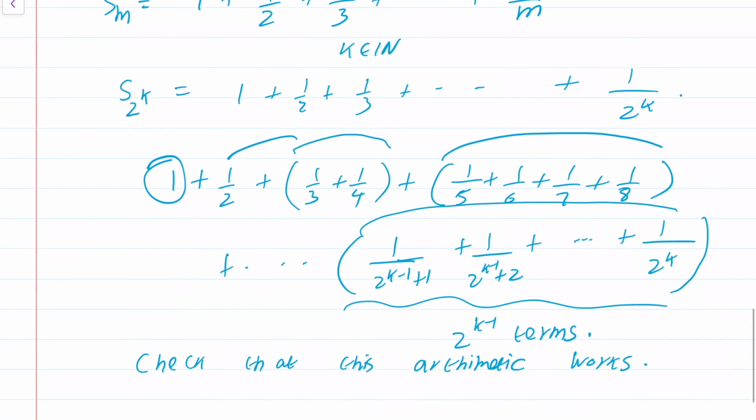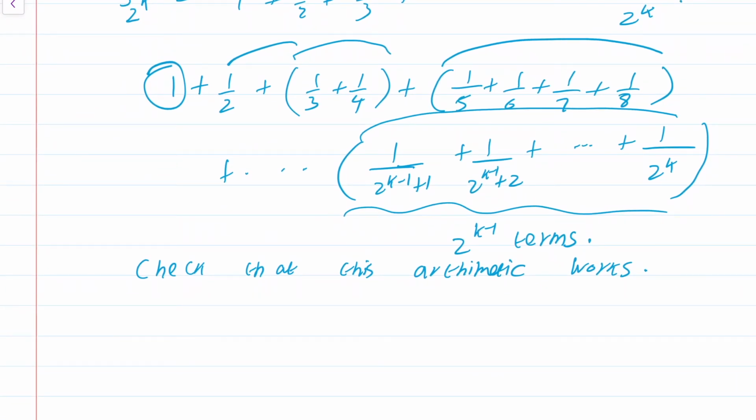Okay, now what is the moral of the story? I want to make this term greater than something and show that what it's greater than diverges to infinity, right? So I want to get a greater than bound. I want to make each one of these terms smaller, not larger.